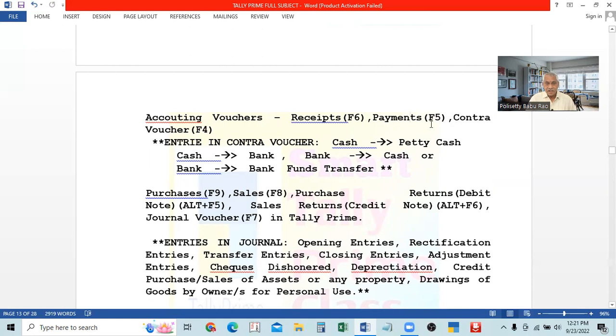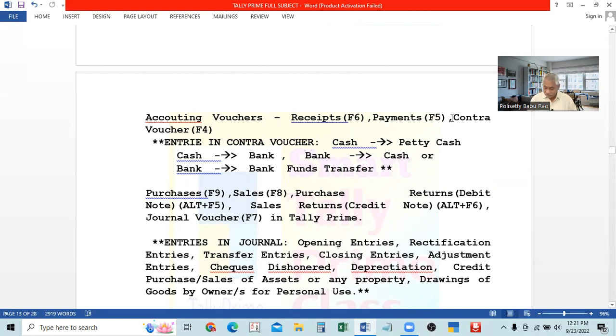Okay, understand? F6 receipts: all receipts of cash or by bank, except cash sales. All payments, all the money paid either in cash or through bank, will be recorded, except cash purchases.